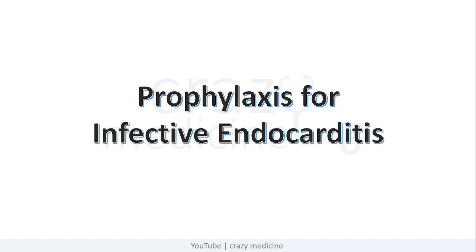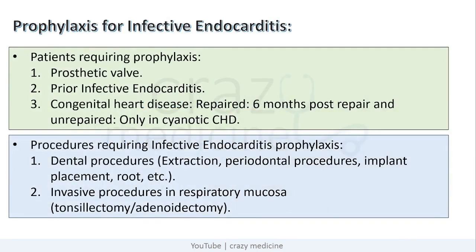So, what is the prophylaxis for infective endocarditis? It is one of the most commonly asked questions in any exam. So, which are the patients who require prophylaxis? The patients who have prosthetic valve, patients who have prior infective endocarditis. In repaired valve, prophylaxis is given 6 months post repair, and in unrepaired valve only in cyanotic heart disease.